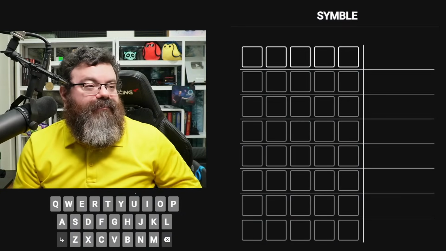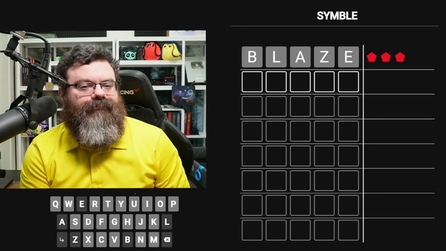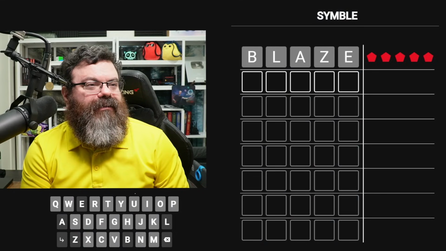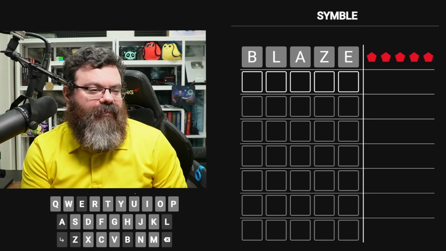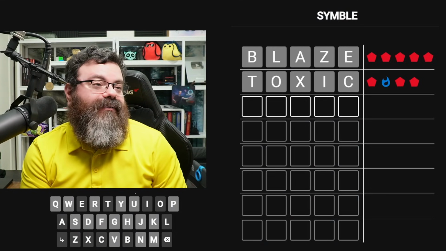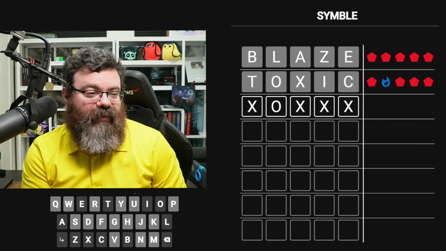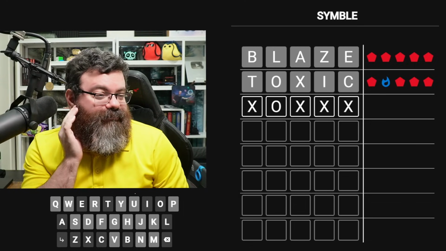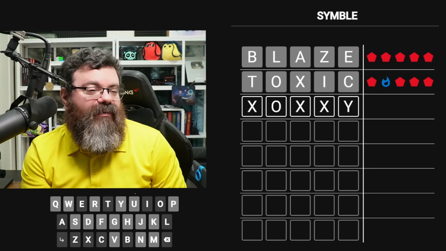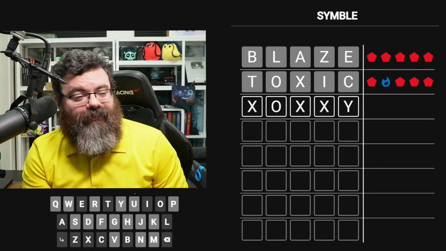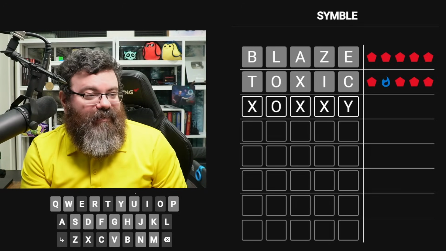All right, let's do symbol. We always start with blaze and symbol. Okay, I'm going to assume that's all red, so I always follow up with toxic when blaze is all red. All right, I'm going to assume we have an O second. What can we actually do at this point? Maybe we can end in Y. Poppy, of course. Mommy, Poppy.